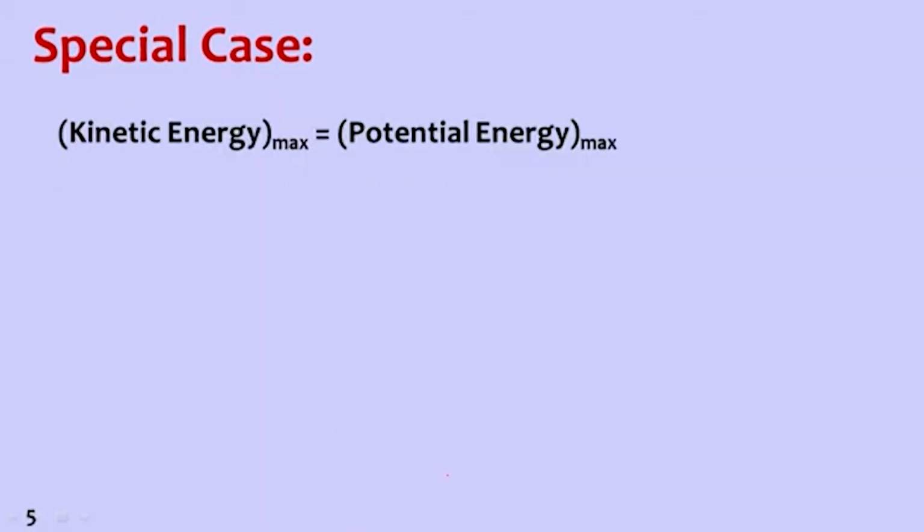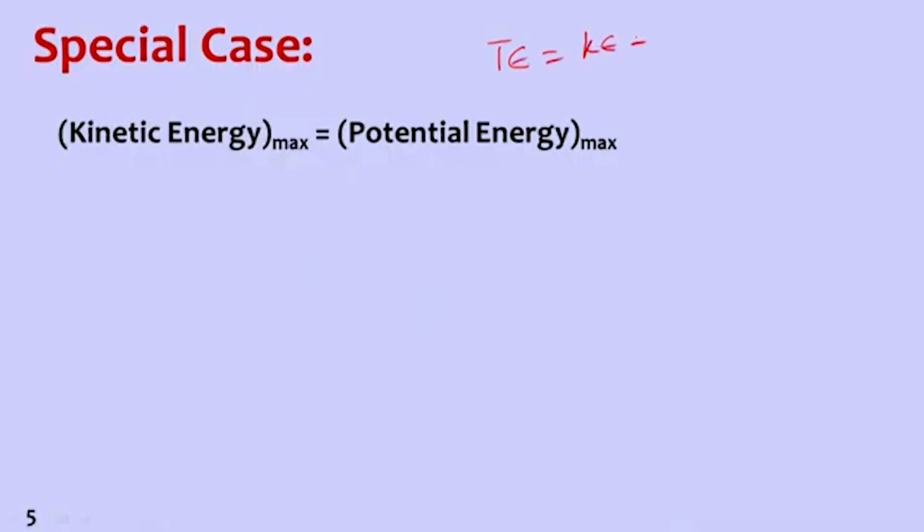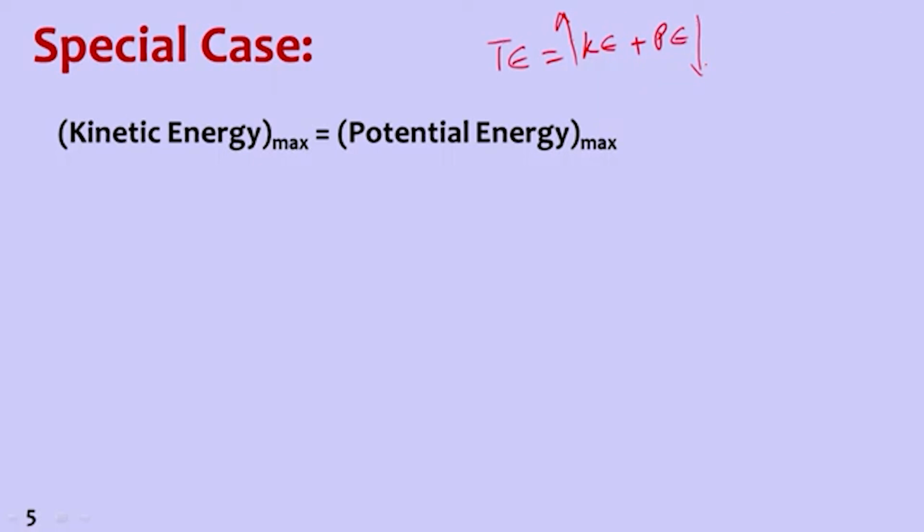Then let us look at the energy. At any point of time, total energy is constant. Total energy is equal to kinetic energy plus potential energy. But in an oscillating system in dynamics, usually when kinetic energy is very high, potential energy is very low, and when potential energy is very low, kinetic energy is very high. So that means the total energy, TE, is equal to KE max.